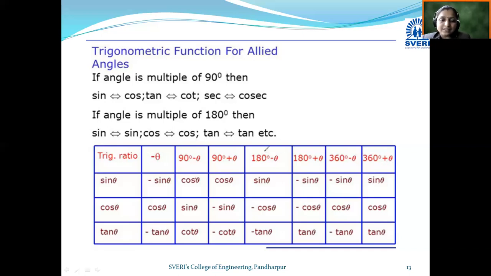Whenever the allied angle has multiples of 180, sine becomes sine, cos becomes cos, and tan becomes tan. And whenever the allied angle is in terms of pi by 2 plus theta, which is a multiple of pi by 2, then sine becomes cos, cos becomes sine, and tan becomes cot. The sign, whether plus or minus, depends on the position of that angle. In this way we use this allied angle concept while solving examples. Let's move towards the next slide.